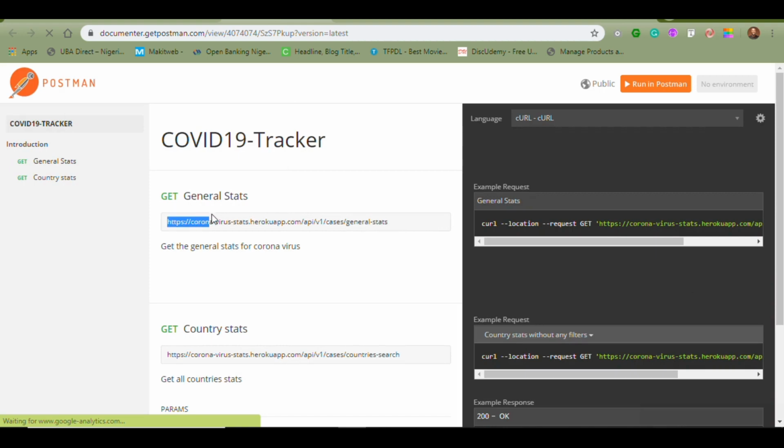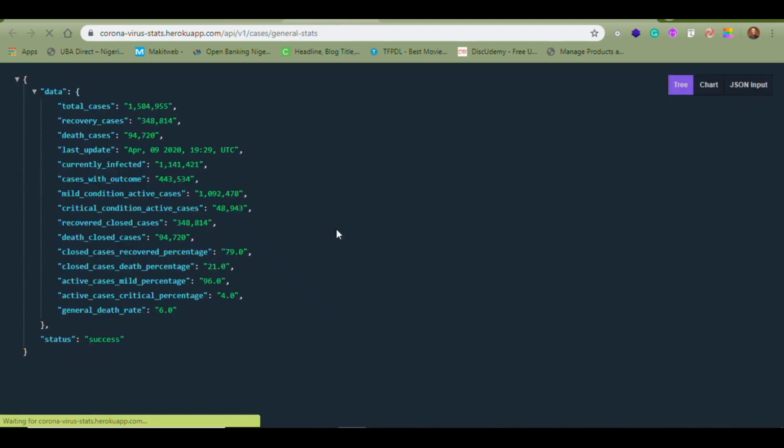Now you have access to the REST API on this URL. All you need to do is just grab it and then use it. In a minute I'll be showing you how you can do that, so stay tuned. Let's view this API and see how it looks. If you don't know about APIs, it's something you can learn in a day.